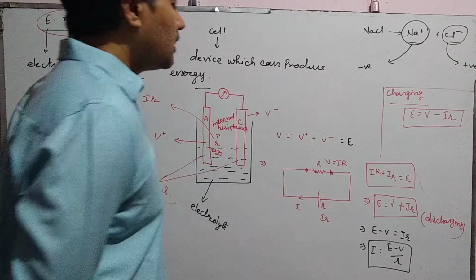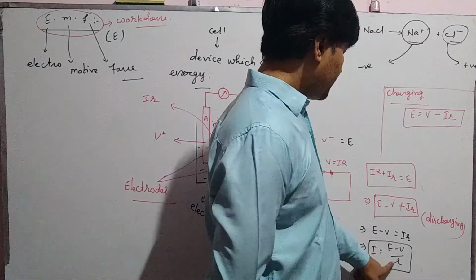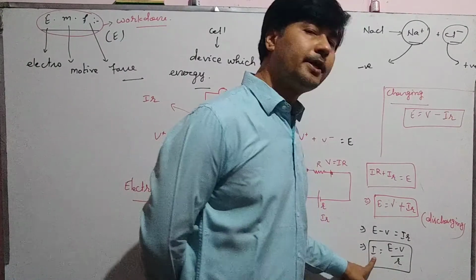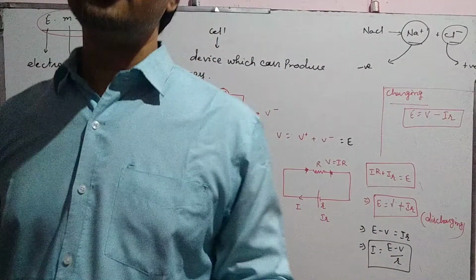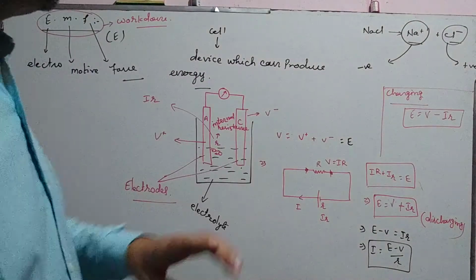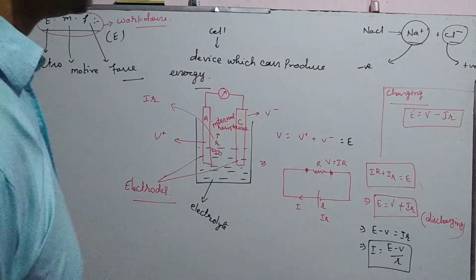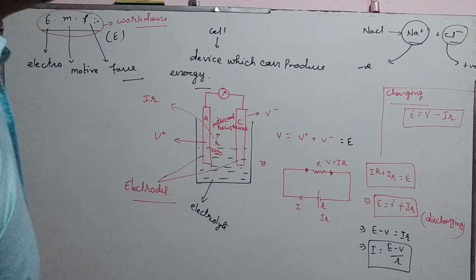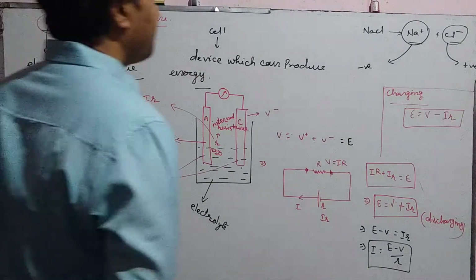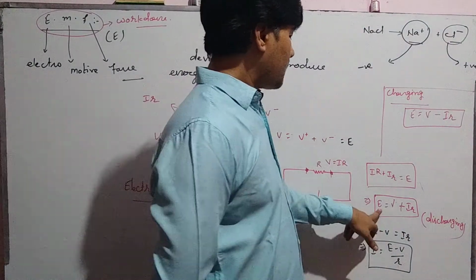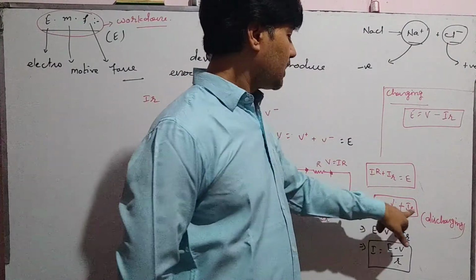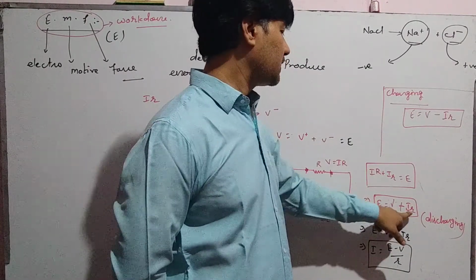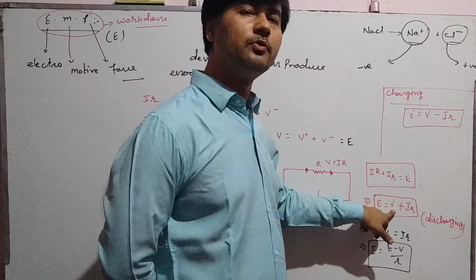That means if internal resistance is 0, current is infinity. If internal resistance is infinity, current is 0. From this expression we can see, if r is 0, then E equals V. If internal resistance is 0, then E equals V.